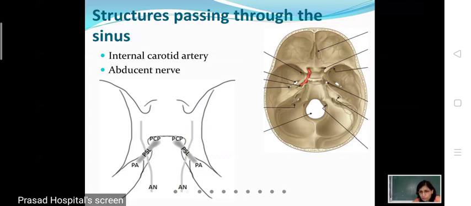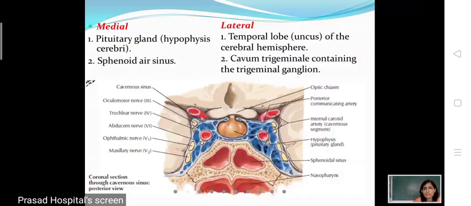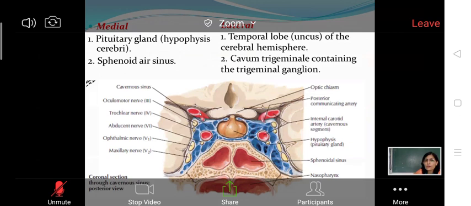That's why in this picture you can see that the internal carotid artery lies in superior relation to the cavernous sinus.